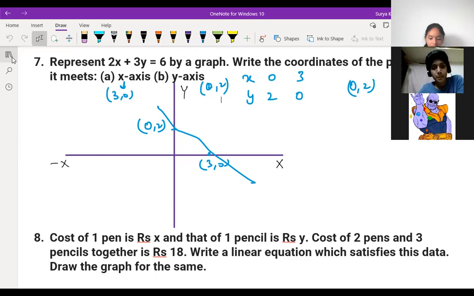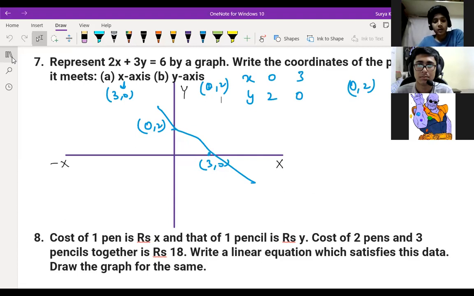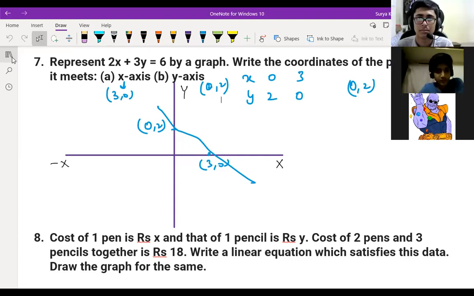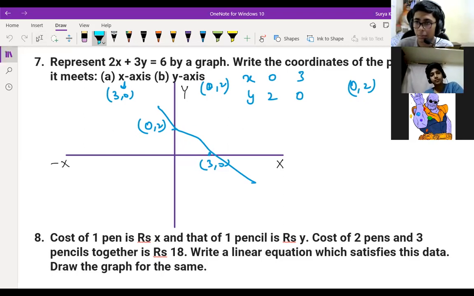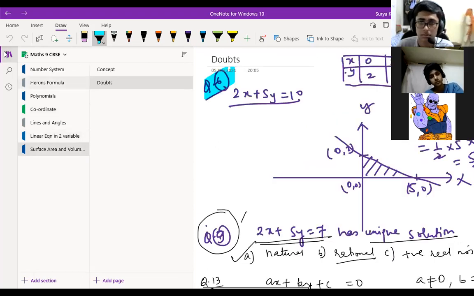Next question: the point of the form a comma minus a, where a is not equal to 0, lies on where? So obviously, if we take both the same, like 1 comma minus 1 or 2 comma minus 2, where does it lie? On the x-axis and y-axis is not possible, right? Correct, sir. Here they have given a is not equal to 0. If it is 0, 0, then the origin will come, right? I'll show you here.